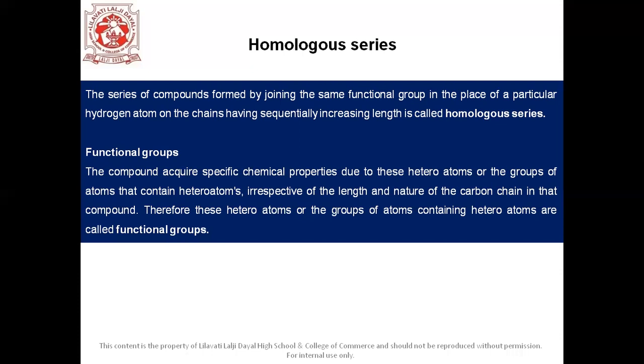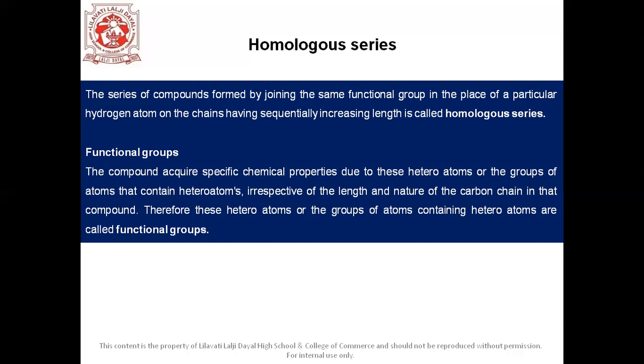So basically they are formed by joining the same functional group. Second one, students, what is functional group? The compounds acquire specific chemical properties due to these heteroatoms or the group of atoms that contain heteroatoms, irrespective of the length and nature of the carbon chain in that compound. Therefore, these heteroatoms or the group of atoms containing heteroatoms are called functional groups.